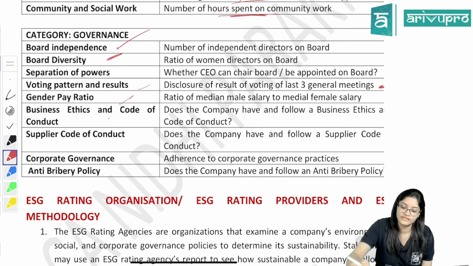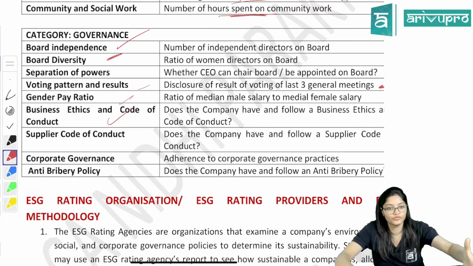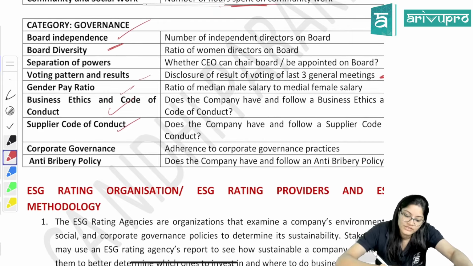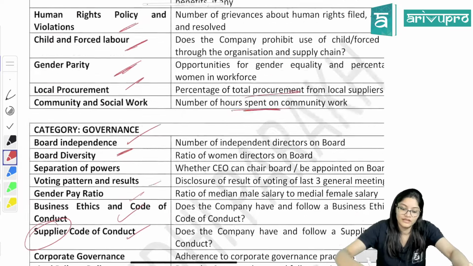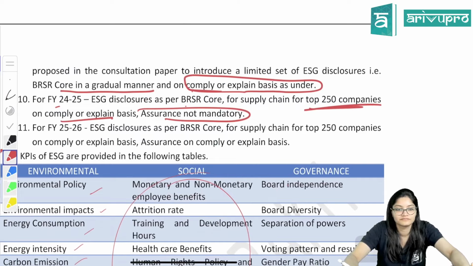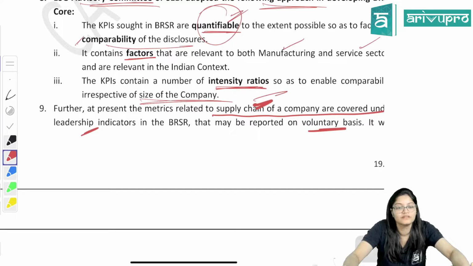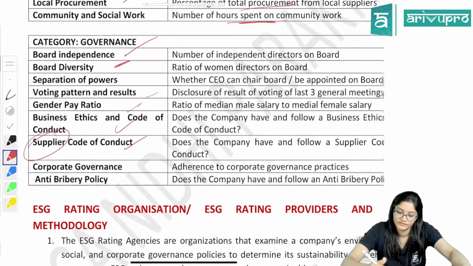Then whether business ethics and codes of conduct are followed or not. Business also has some ethics, rules, regulations, principles. Then supplier code of conduct. Why is this supplier code specifically made? Because till now, remember, we have developed it for the supplier only. Slowly and gradually we are developing for everything, but till now we have developed for the supplier. That is why they have mentioned here supplier code of conduct.